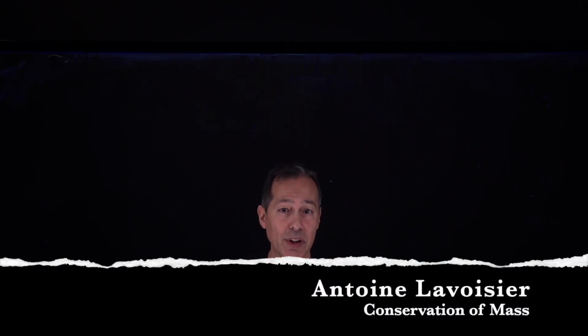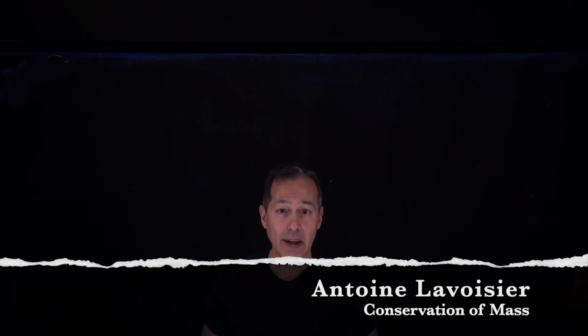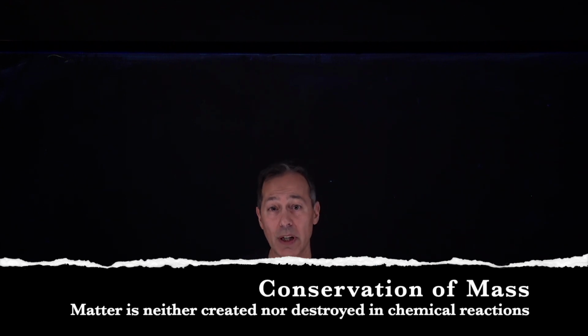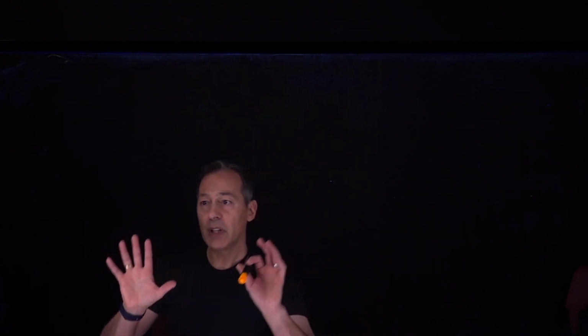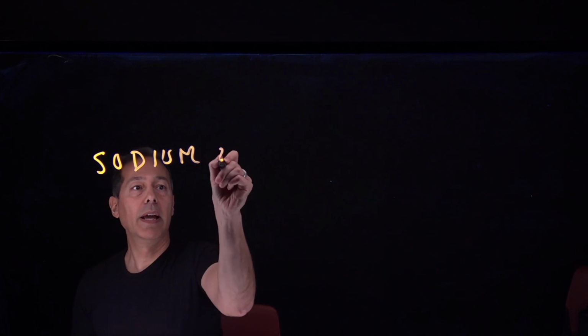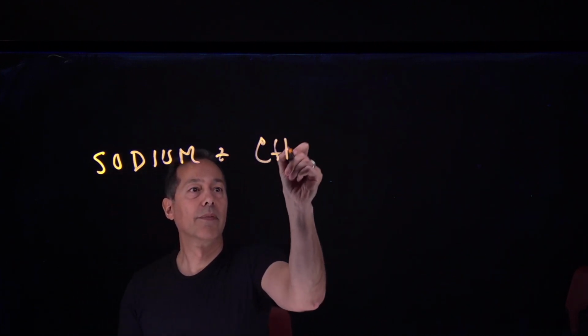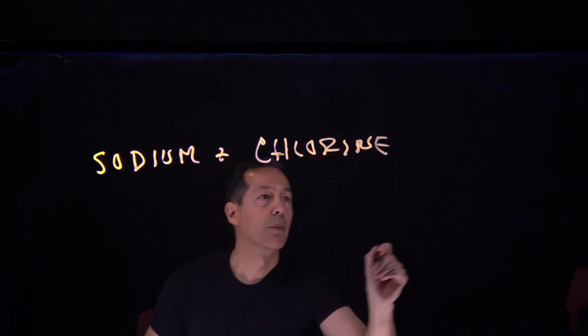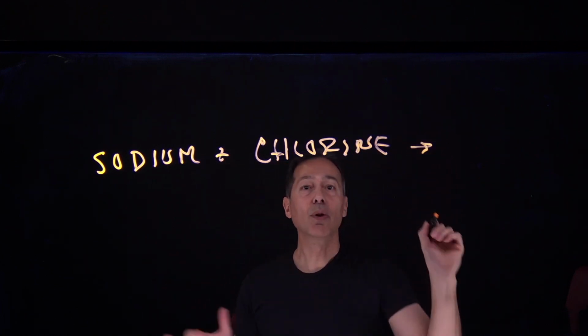Now, conservation of mass was proposed by a French person named Antoine Lavoisier. And the basic idea is that matter cannot be created or destroyed in chemical reactions. An example of this would be if we take, say, sodium and chlorine and react them together. So sodium and chlorine react together and give us sodium chloride.